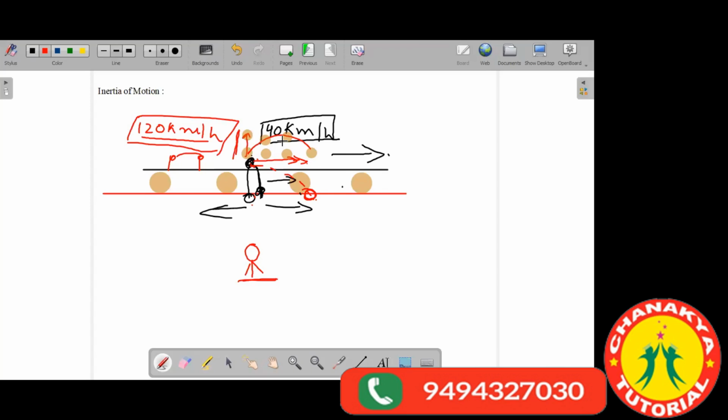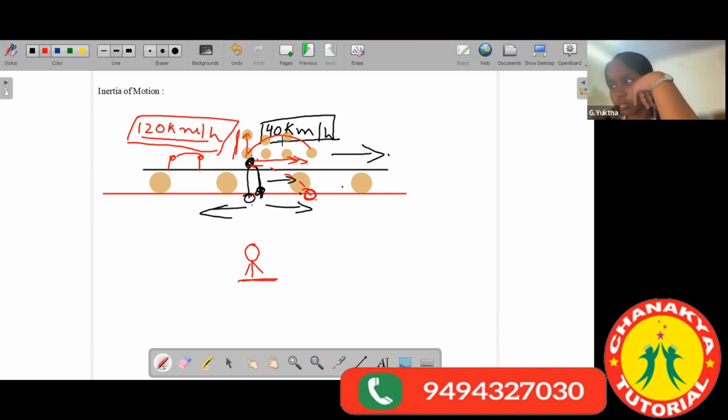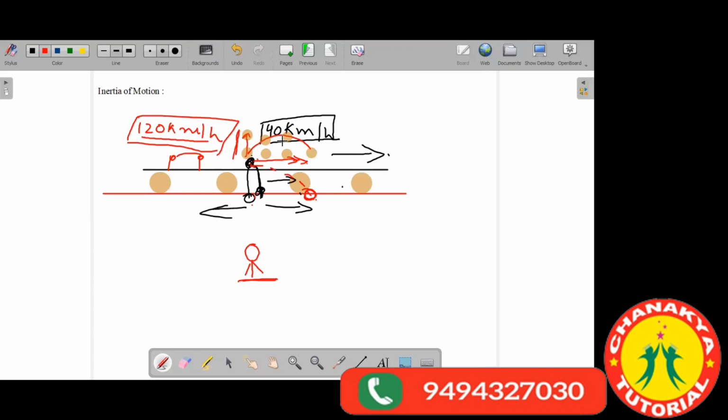Yeah, we will continue to move and we will fly off in air. All of us will fly off in air, due to the inertia of motion. Got it? Everyone has understood this? Anyone having any doubt?